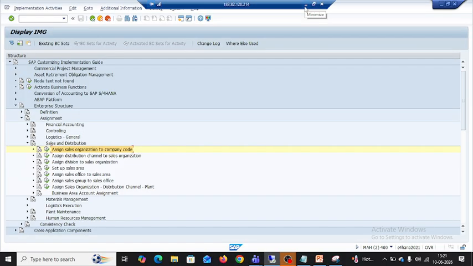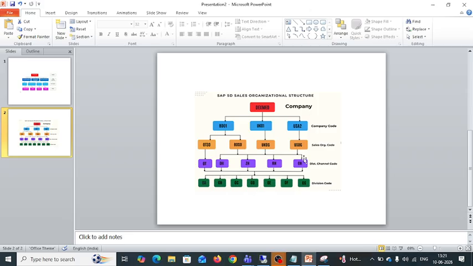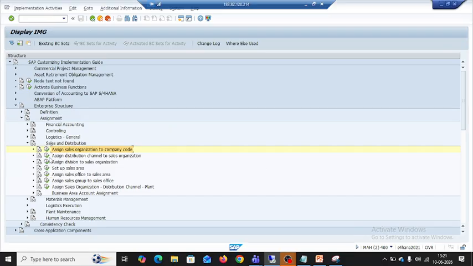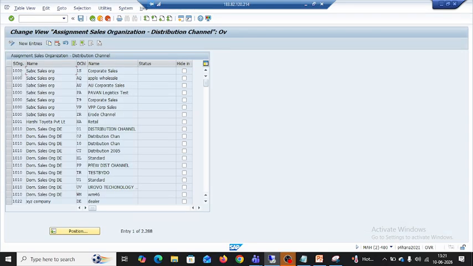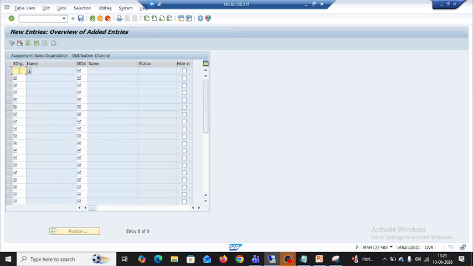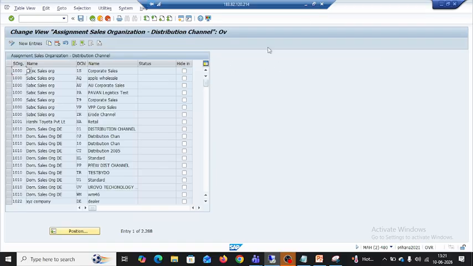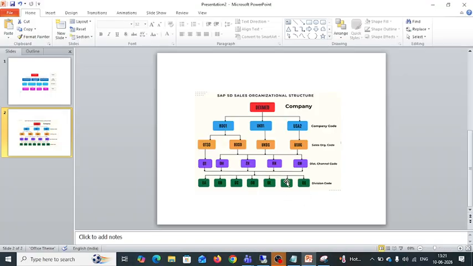Next, assigning distribution channel to sales organization. How are we assigning distribution channel to sales organization? We have to click on new entries, give the sales org which we created and the distribution channel, and then save it. Next, assigning division to the sales org.